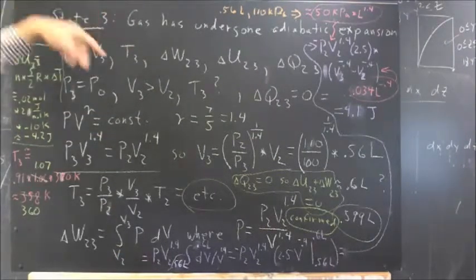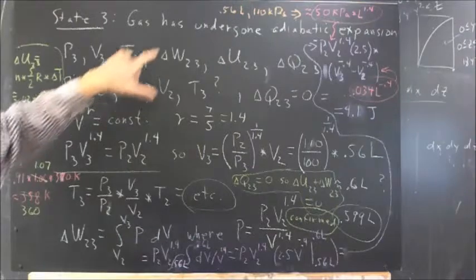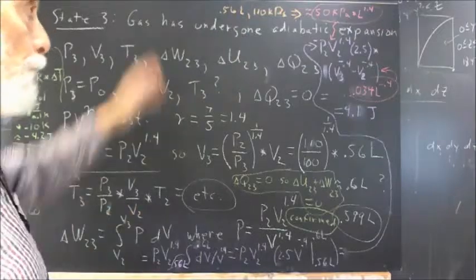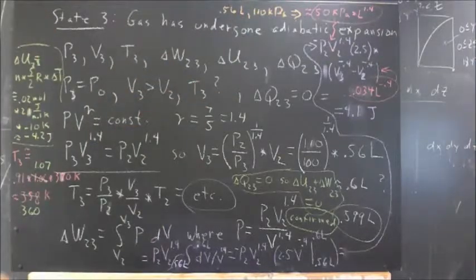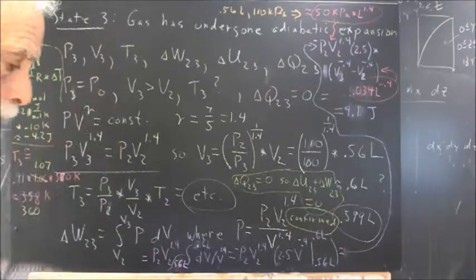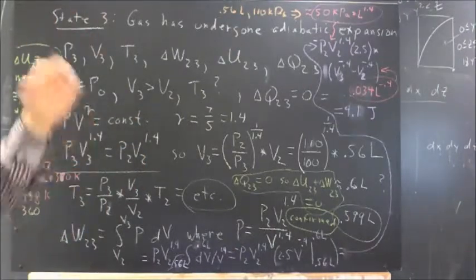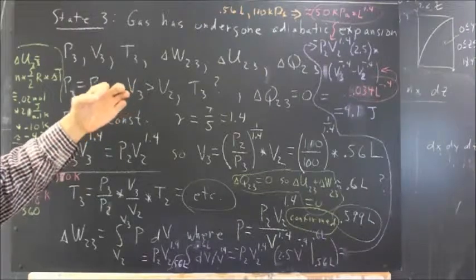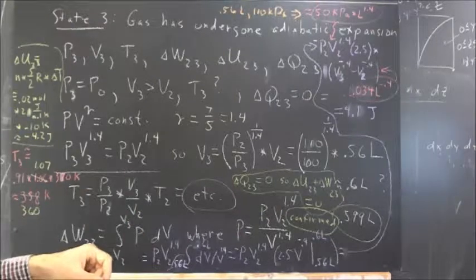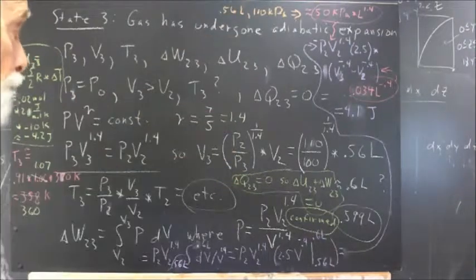Remember in previous class that we have a gas that's undergoing an adiabatic expansion, between state 2 and state 3. We have an original 0.5 liters at 300 Kelvin. We raise that to a temperature that will raise the water in the column by 1 meter, so the pressure goes up to 110 kilopascals, and then we heat the gas until 0.06 liters, 60 milliliters of water, has been forced out. So we have a potential energy increase, etc.